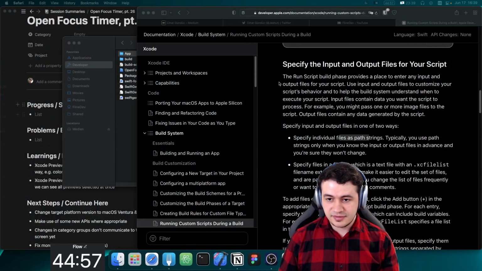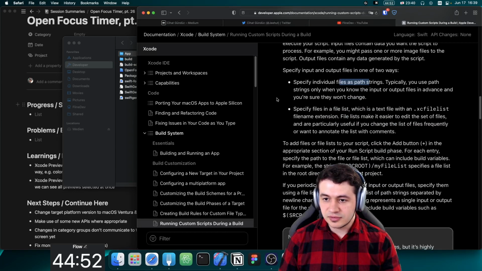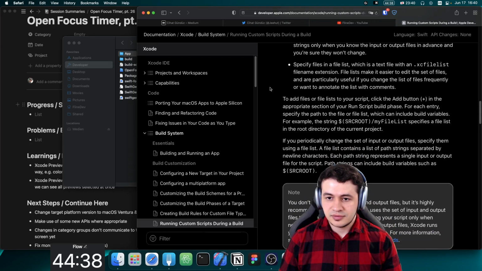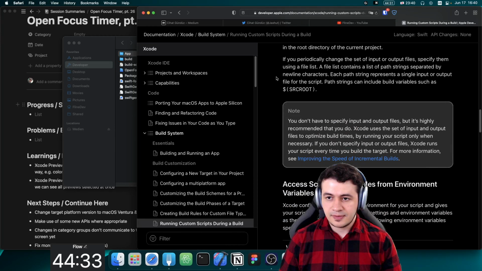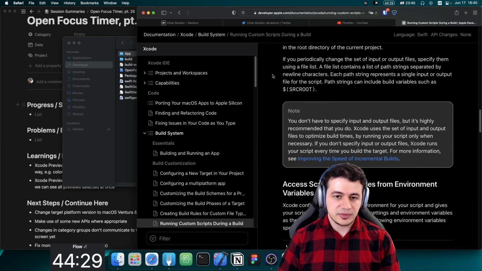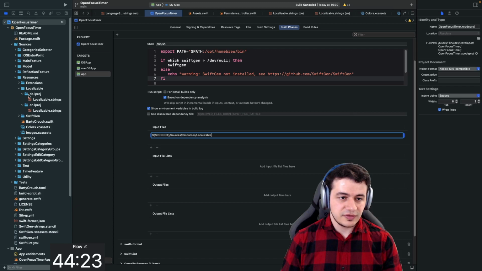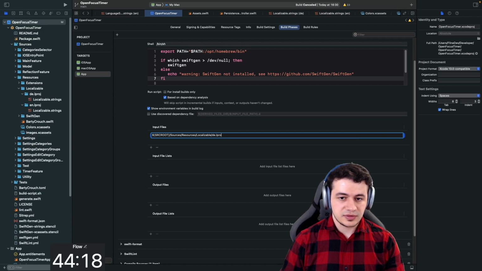All right, I'm back, and we were just reading up how we can set up the input files properly. So we do have the option to specify an xcfilelist. With that file, the files can be easy to edit, so if you change a list of files. Actually, currently our input files are quite easy. It's just localizable. We just have 2 of them, right? So maybe we should specify them for now. And we just say like this.